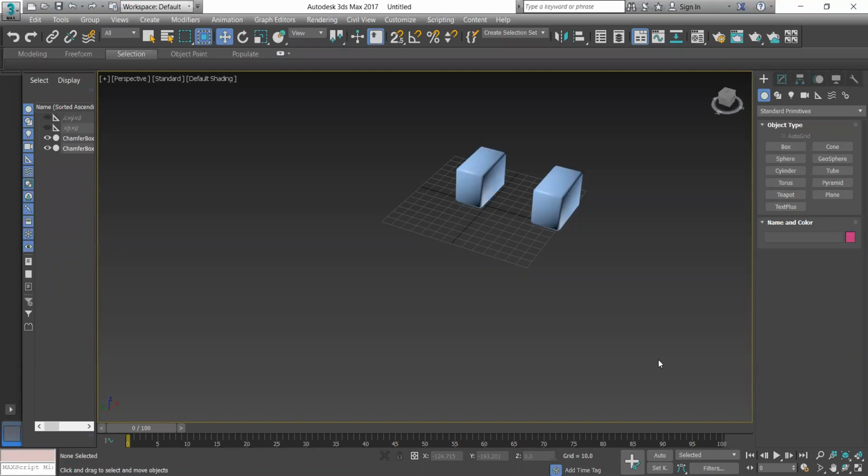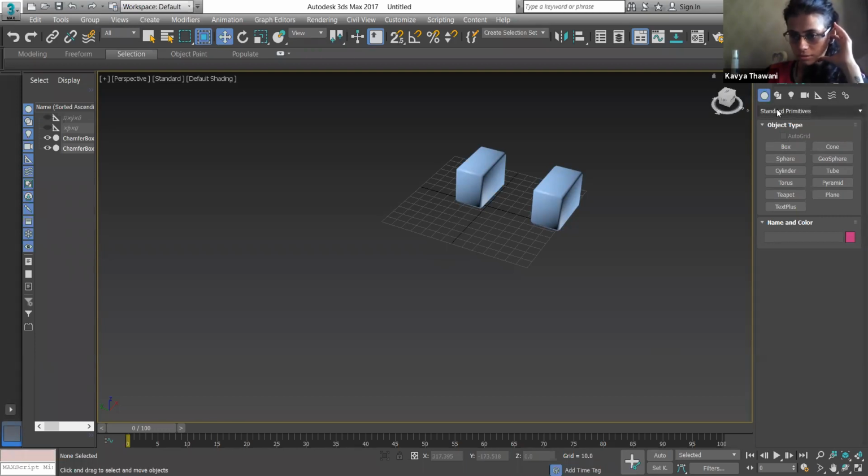Actually, if I want to create a chair, what shape can I use? Suppose there's a circular chair. For a simple chair, not a designer chair, you have circle.